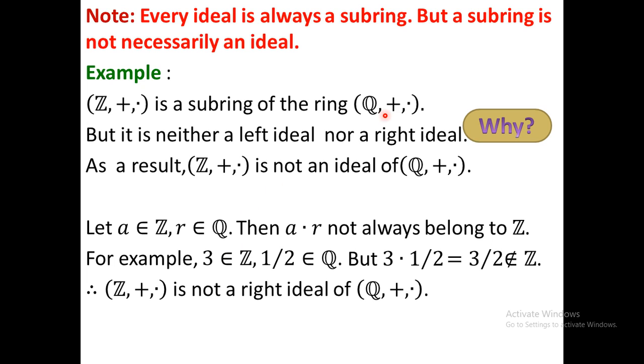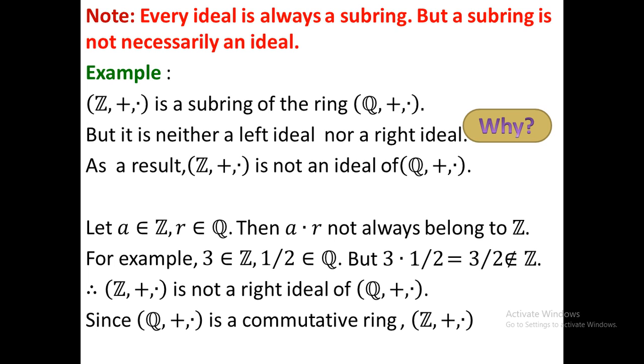Actually here Q plus dot is a commutative ring, so there is no difference between left ideal and right ideal. Actually here A dot R and R dot A both are equal. Okay, since Q plus dot is a commutative ring, Z plus dot is also not a left ideal. Okay, as a result Z plus dot is not an ideal.